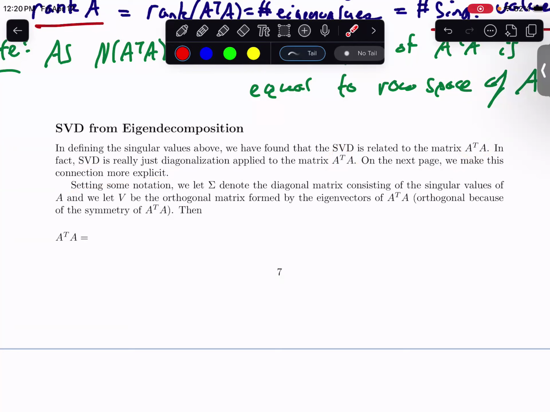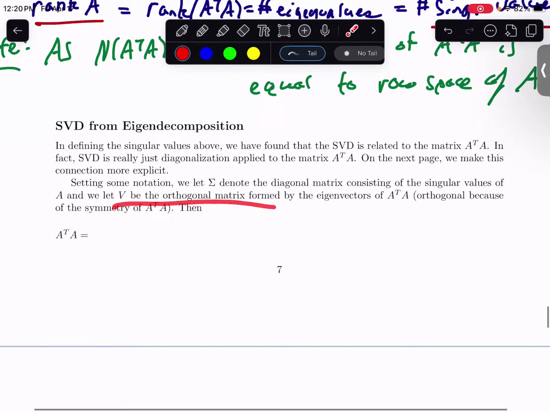So we're going to let sigma denote the diagonal matrix consisting of the singular values of A, and we're going to let V be the orthogonal matrix formed by the eigenvectors of A transpose times A. Because A transpose times A is symmetric, we know the eigenvectors are orthogonal to one another. If you make them all unit length, then you have an orthonormal basis, which means V is an orthogonal matrix. So that works out pretty well.